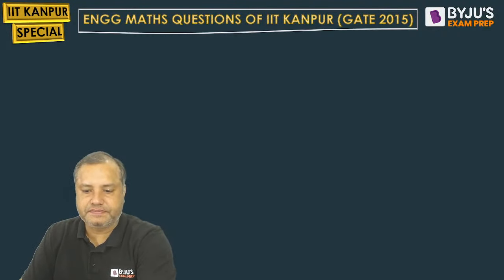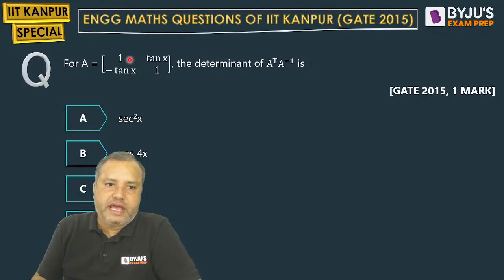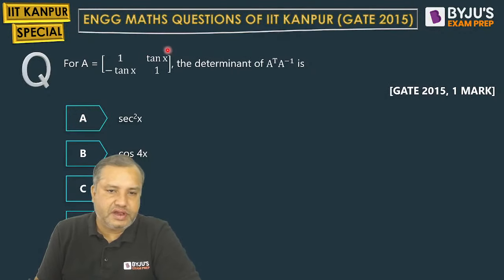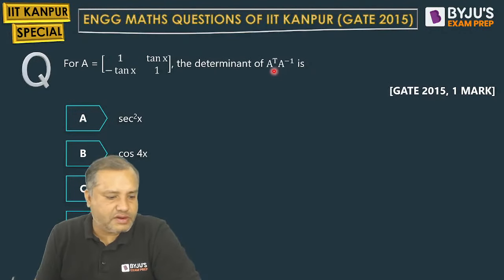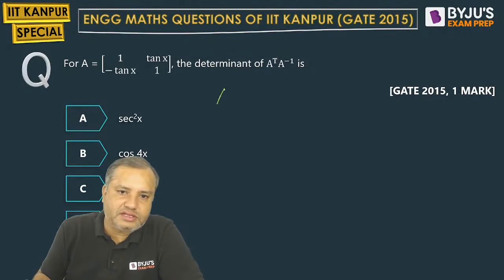Now see this. They have given us a matrix and they want to calculate the determinant of A transpose A inverse.